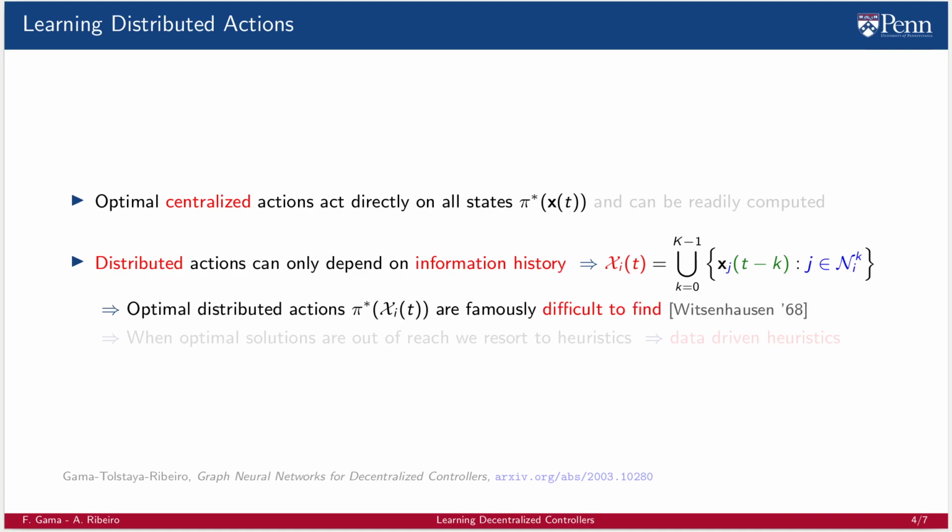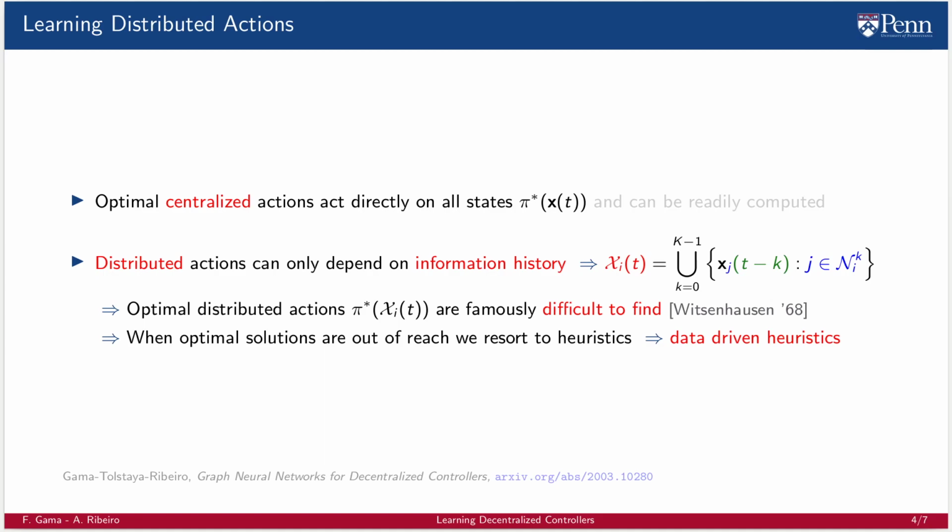As it happens, optimal distributed actions pi star constructed based only on the information history are famously difficult to find. As a matter of fact, Witsenhausen showed as far back as 1968 that even for a simple linear problem, the optimal distributed controller was actually nonlinear.